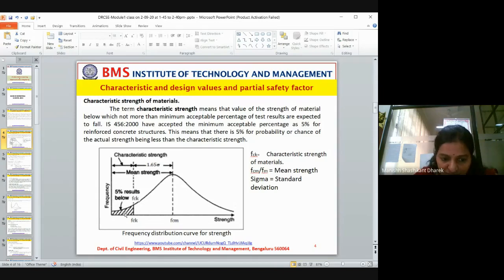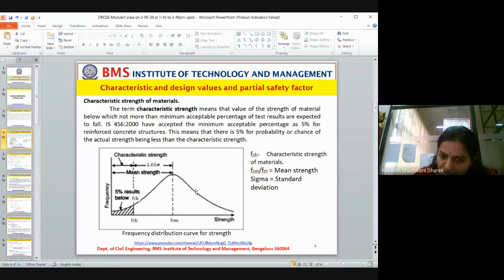Now, if you start from here, it is up to FCK. From here to here, it is 95%. The remaining 5% is failure. That means the strength here is less. See, the curve is increasing, the intensity of the strength is increasing, and this is a peak level.